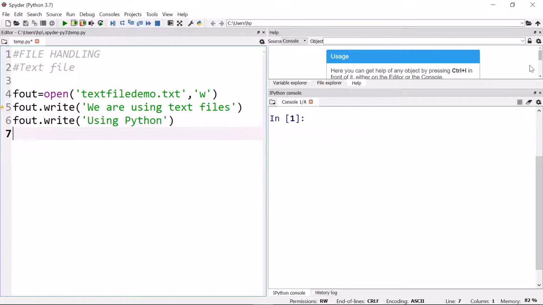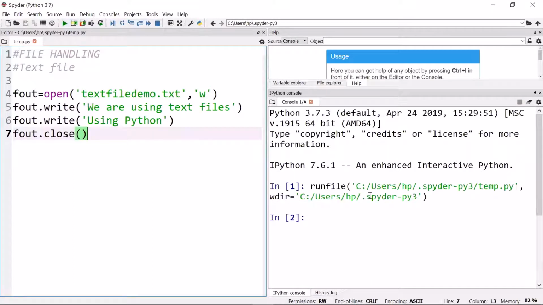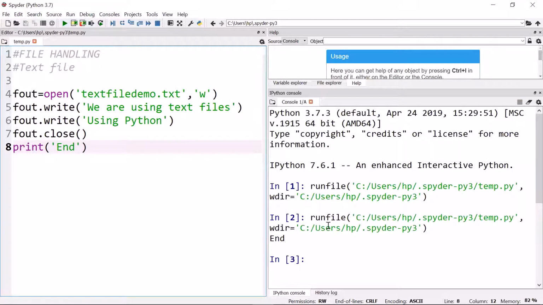Now, after writing on a file, we must close our file. So we have to use the close function, fout.close. Let us save this program and run it. I'm just pressing enter. You can see in the output, no error, no message, nothing, because we have not used any print statement. Suppose I write here a print, end of the program, or something like this. Now if I run, you can see in the output, the end is coming, right?